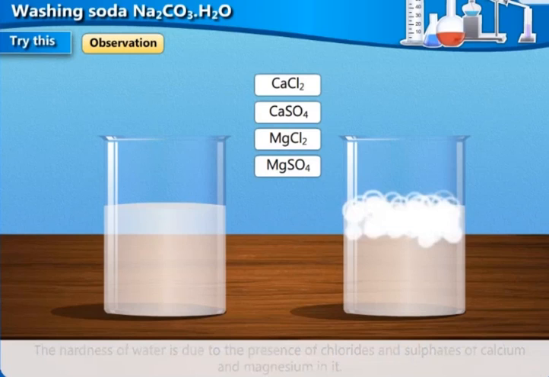So you also have something called temporary hardness, which is due to the bicarbonates of calcium and magnesium. If they are present in the water, then it is called temporary hardness. And this temporary hardness can be removed by boiling. But the permanent hardness, which is due to the chlorides and sulfates of calcium and magnesium, can only be removed by adding washing soda. Okay. Just to revise what you learned in your lower classes, boys. So let's proceed.